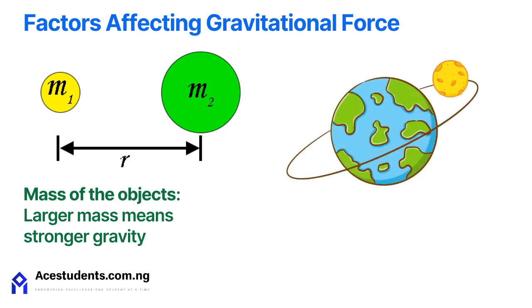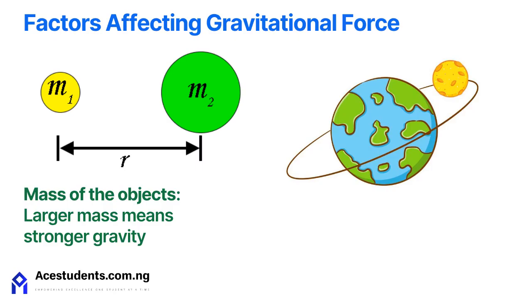For example, Earth has a much larger mass than the Moon, so Earth's gravity is stronger. This is why astronauts weigh more on Earth and less on the Moon. Large planets like Earth can hold satellites in orbit, while smaller objects cannot.